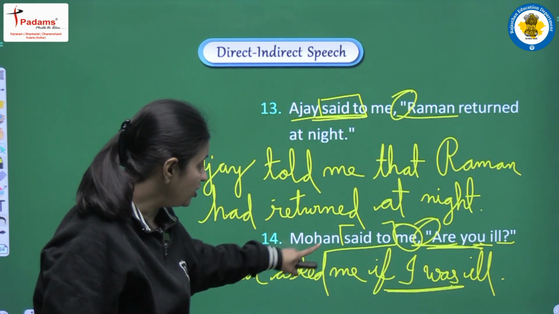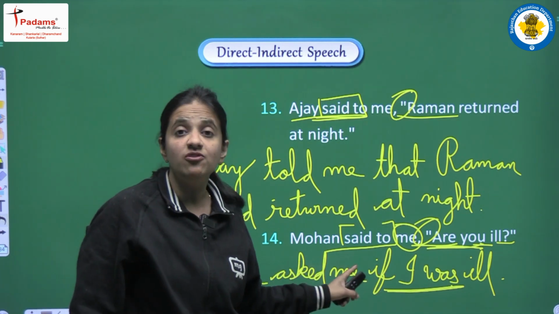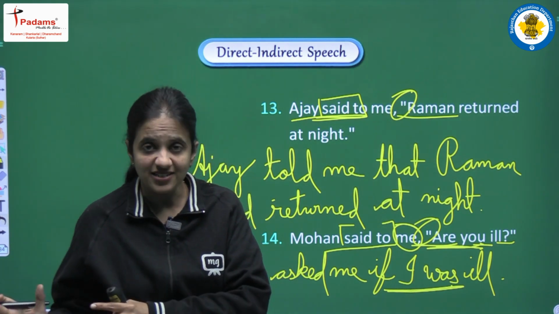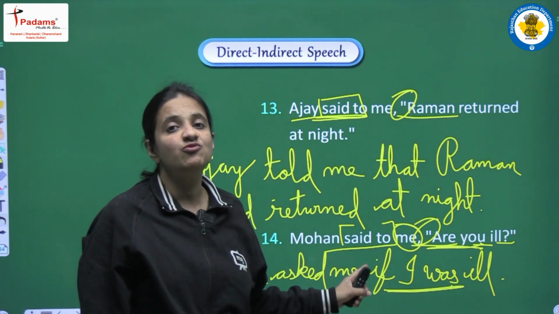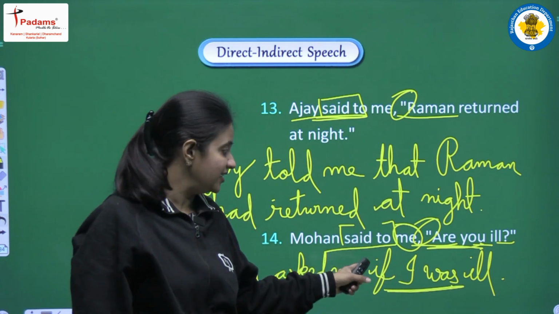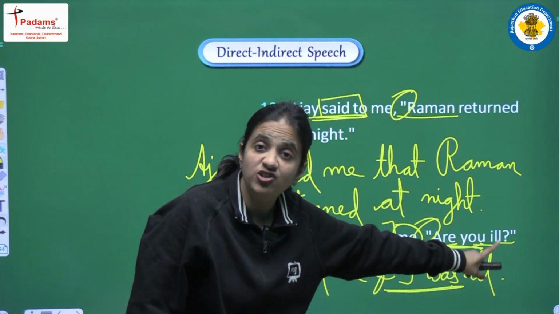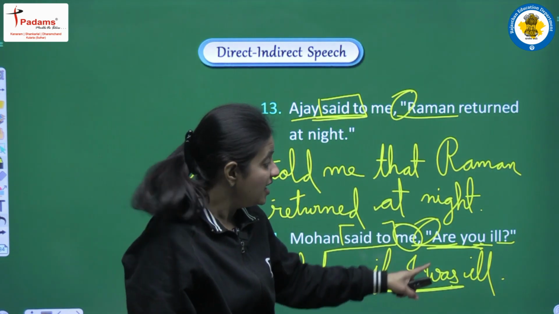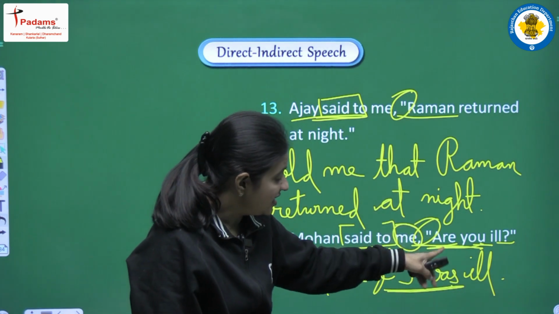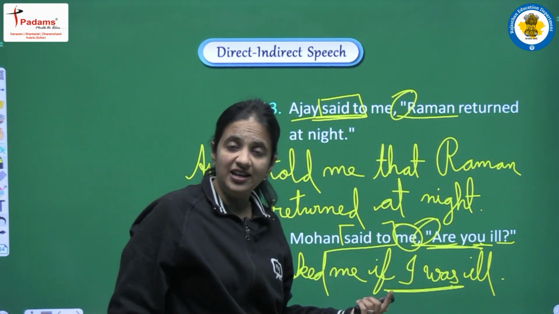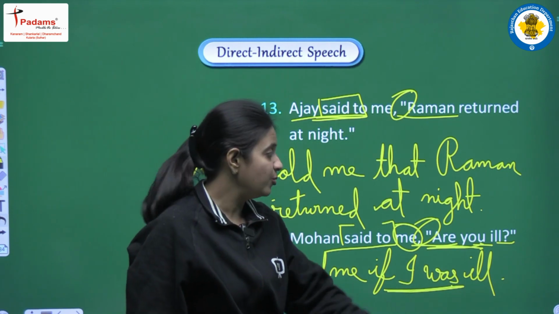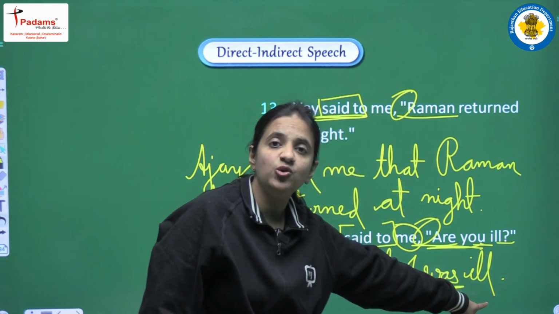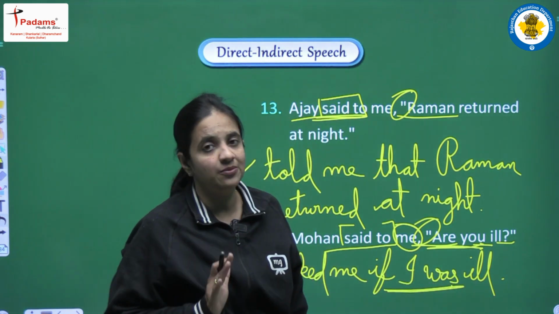Clear? So said to will be converted into asked. Conjunction will be if. It is not the assertive sentence. In the assertive sentence we were using that as the conjunction, but in the interrogative sentence we will use if or whether as the conjunction. And the most important thing, the structure of the reported speech, we have to maintain the structure of a positive sentence, and the changes in tense and pronoun will remain the same, we have to make accordingly. We changed the pronoun, we changed the tense, and in the end of the sentence we have to write one full stop in the place of question mark.